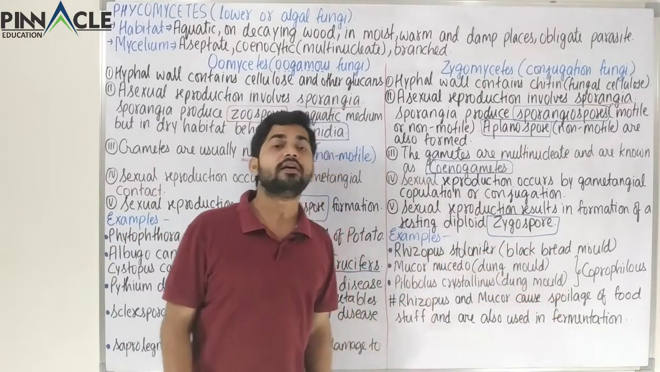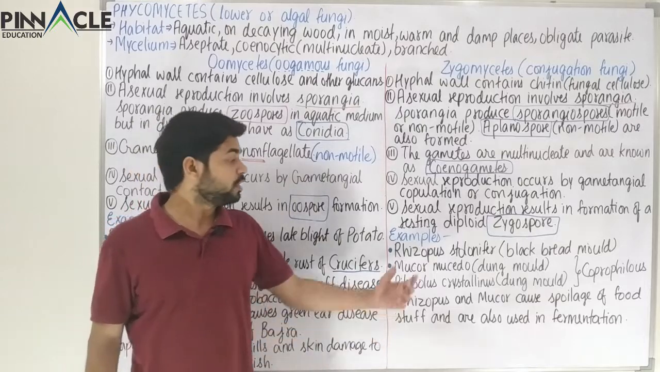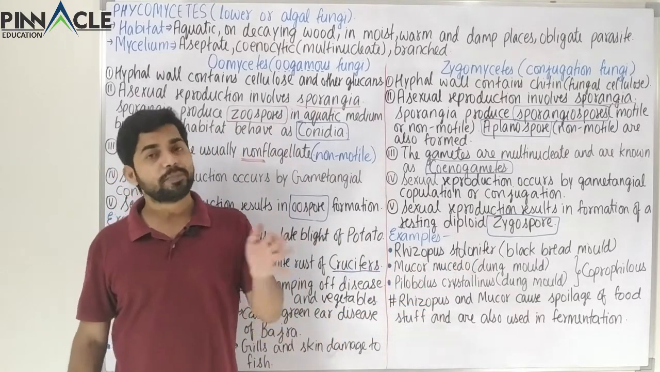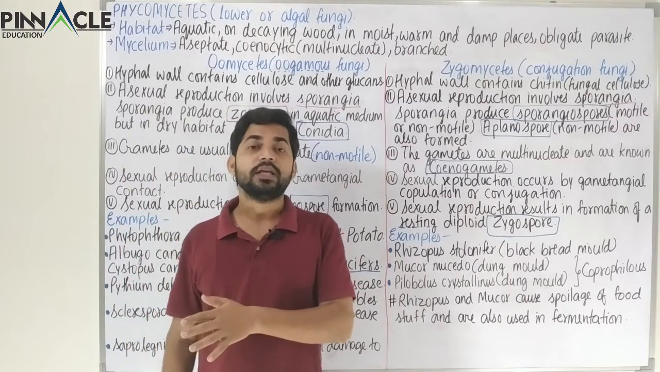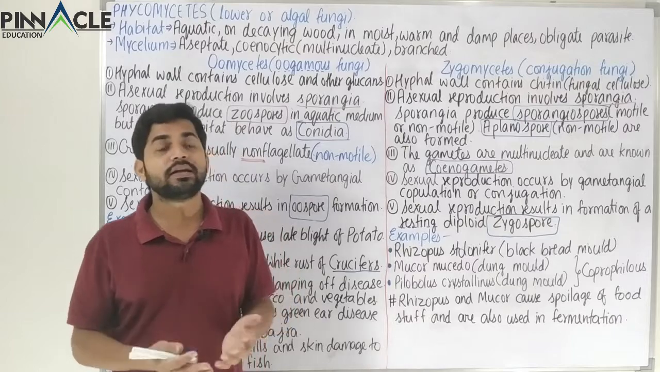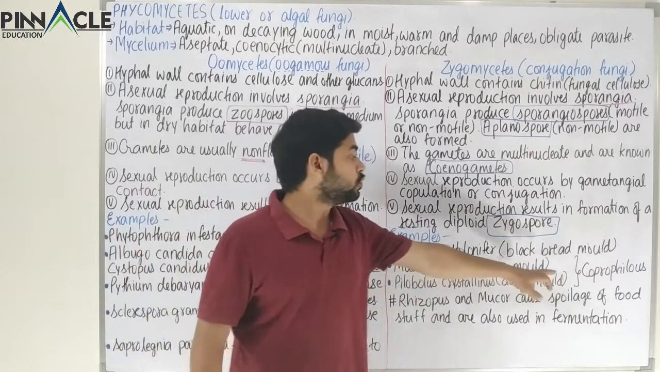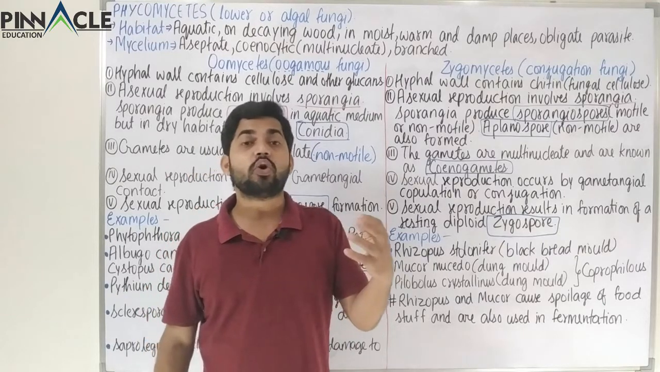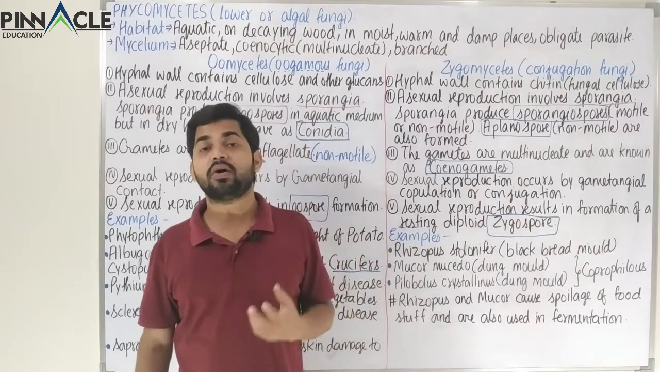Apart from that, we also have Mucor. In Mucor we have Mucor mucedo. Apart from that, other species of Mucor are also there. So that is called a dung parasite, or we can say that it is coprophilous. Coprophilous means something which grows on animal fecal matter or dung.